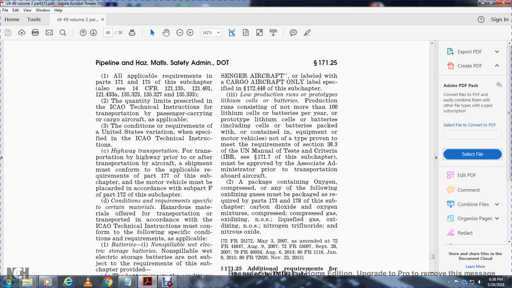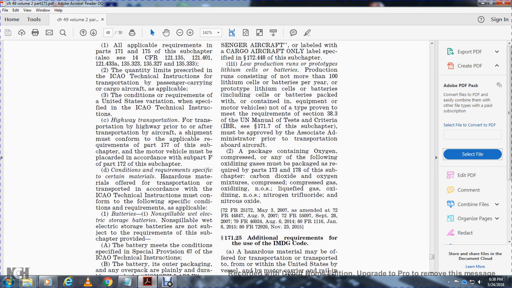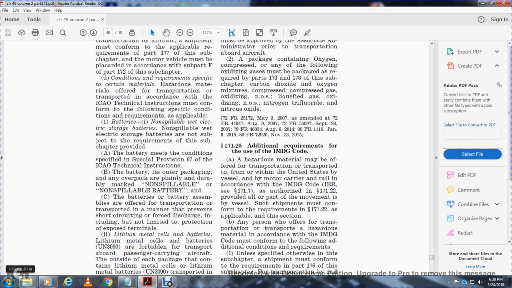Conditions, requirements, and specifications. Certain hazardous material offered for transportation and transported in accordance with the ICAO Technical Instructions must conform with the following specification conditions and requirements, as applicable. Batteries: non-spillable wet electric storage batteries are not subject to the requirements of the subchapter provided the batteries meet the conditions specified in Special Provision 67 of the ICAO Technical Instructions, and the battery, the outer packaging, and any overpack are plainly and durably marked "non-spillable" or "non-spillable battery."